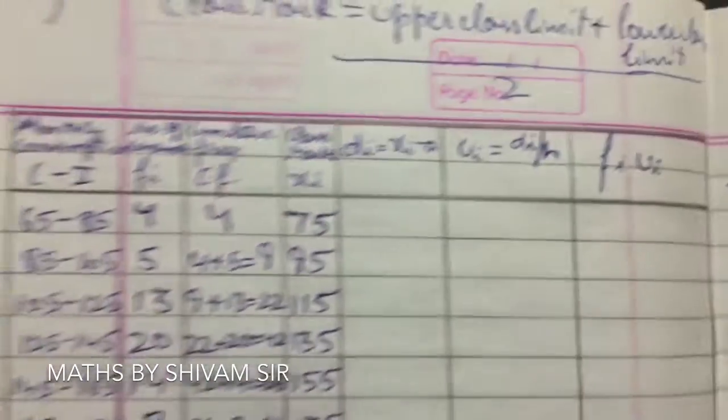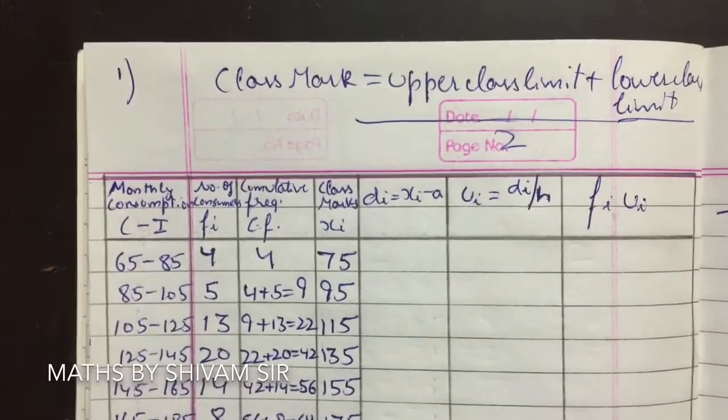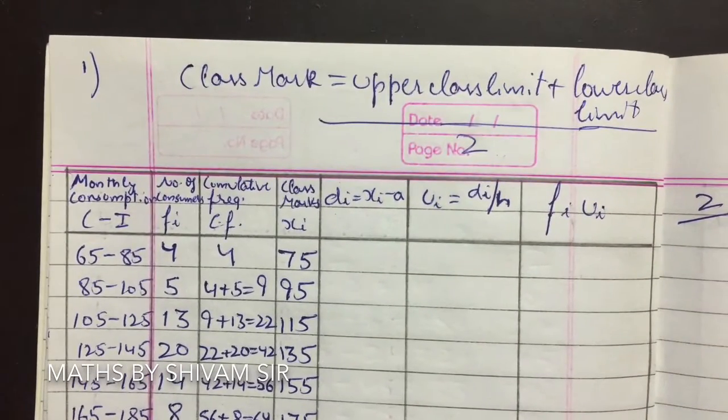In question number first, we all know class mark is equal to upper class limit plus lower class limit divided by 2. We have to determine the following: the frequency distribution gives the monthly consumption of electricity of 68 consumers of a locality. Find the median, mean and mode of the data and compare them. So we have to find out mean, median and mode.